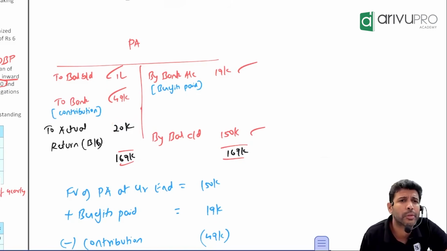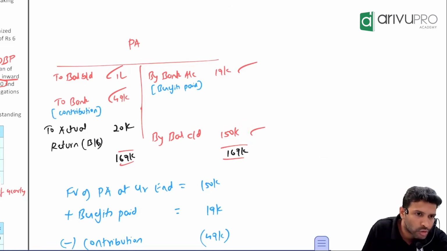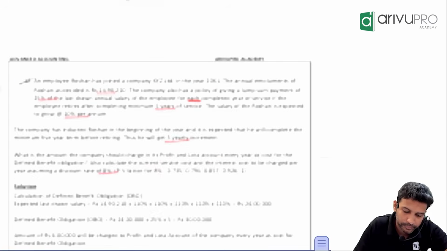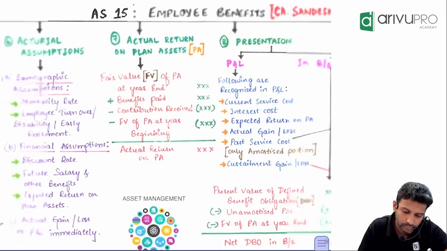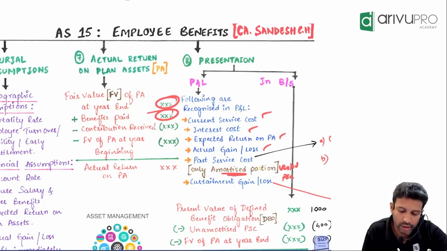Express that in equation for me. What is this? What is 150? Plan asset ka closing balance. To that what you will add? Don't say bank. Do say what is this? Add benefits. Oh, what is this? Contribution. What do you have to do? Plus or minus? Minus contribution. Minus what? Opening balance. That's what I've written in chart here. Take closing balance, add benefit, deduct contribution, deduct opening balance. You will get actual return on plans.